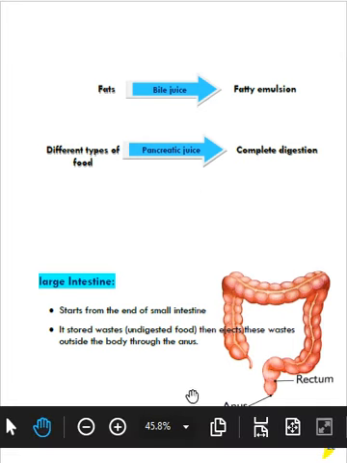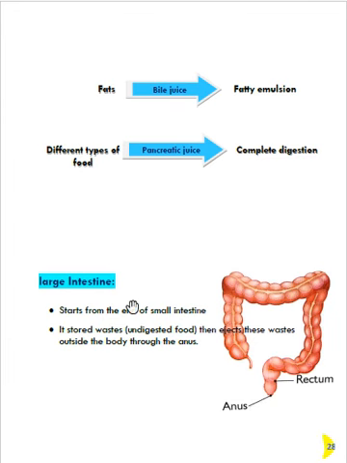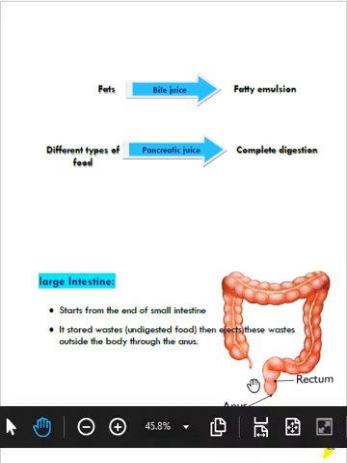The last part in the digestive canal is the large intestine. It starts from the end of the small intestine.